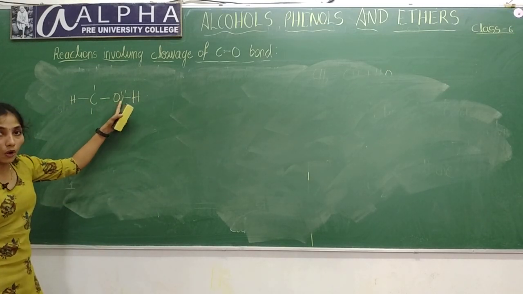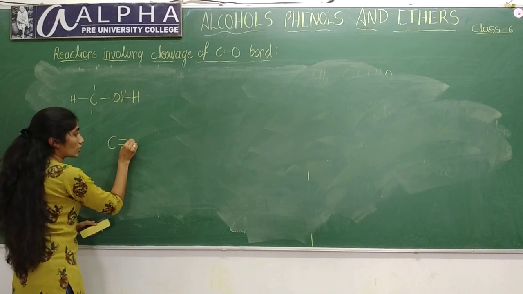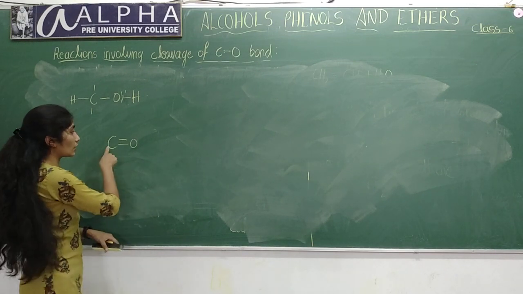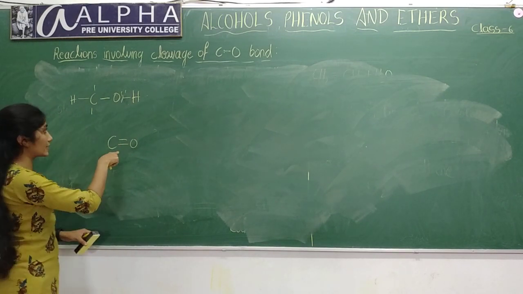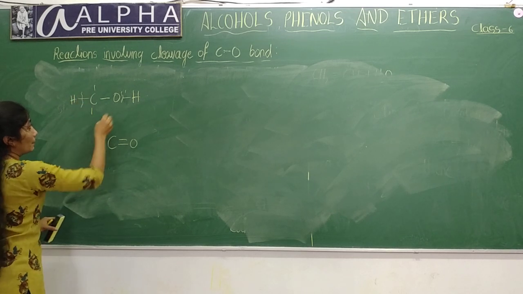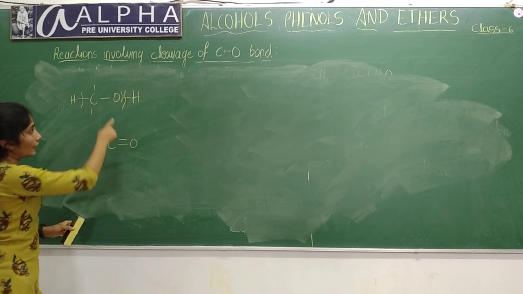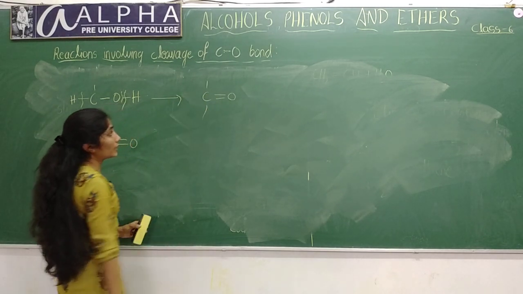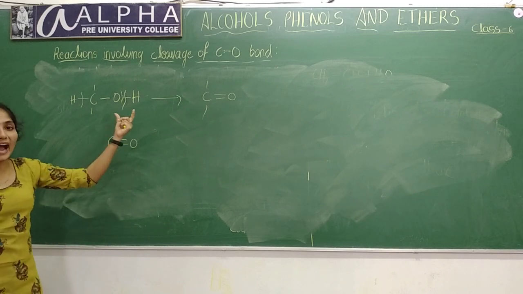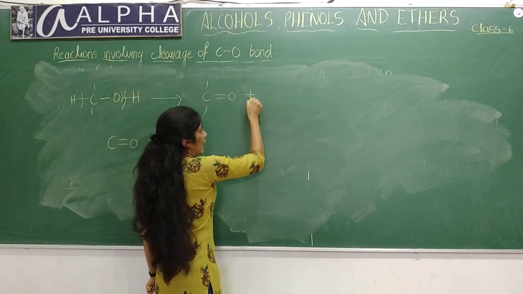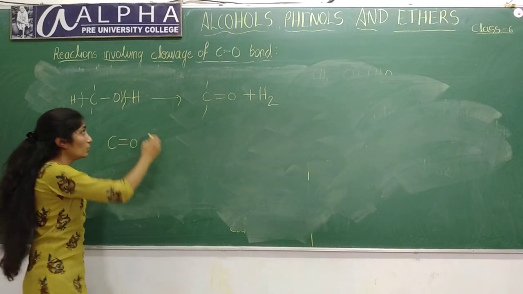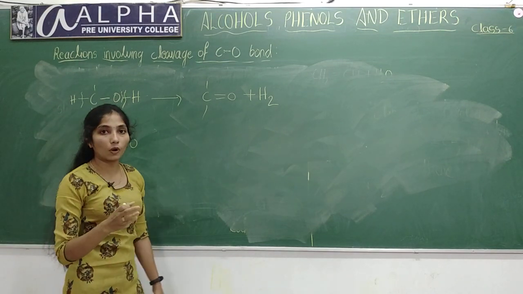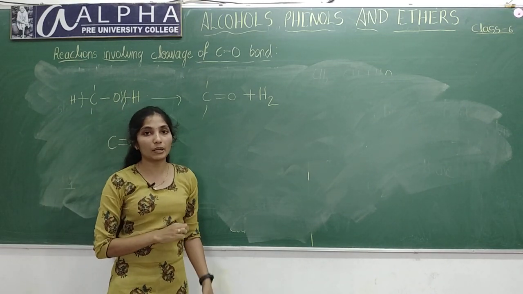In oxidation of alcohol, remember this, formation of a carbon-oxygen double bond will take place. Here the carbon-hydrogen and oxygen-hydrogen bonds will break, so this forms the product like this. This is called a dehydrogenation reaction, because removal of hydrogen is taking place in this reaction.